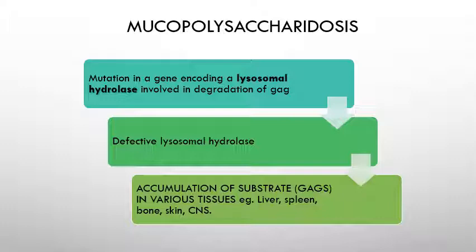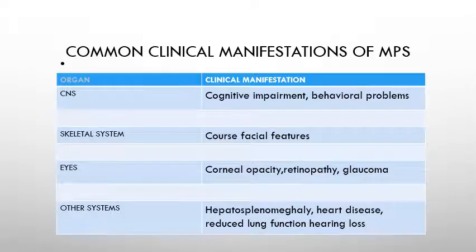Specifically, where is it located? Liver, spleen, bone, skin, CNS, etc. The common clinical manifestations of mucopolysaccharidosis: mainly it affects the organs, central nervous system, skeletal system, eyes and other systems, like liver, heart, then lung also. In the central nervous system, those having mucopolysaccharidosis have cognitive impairment, behavioral problems, sometimes mental retardation, all those things.